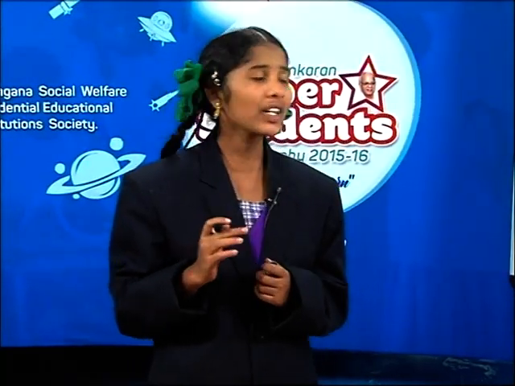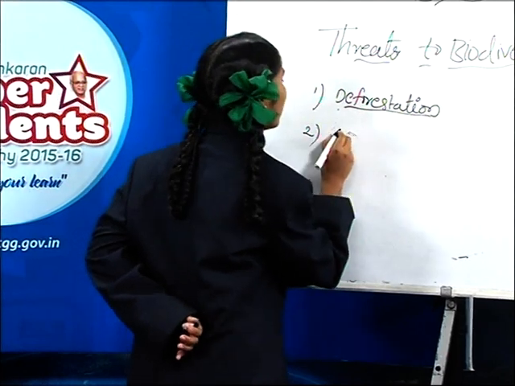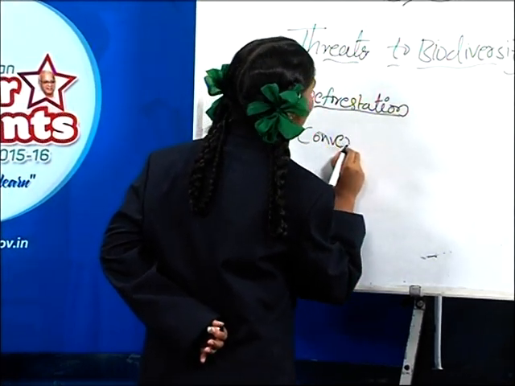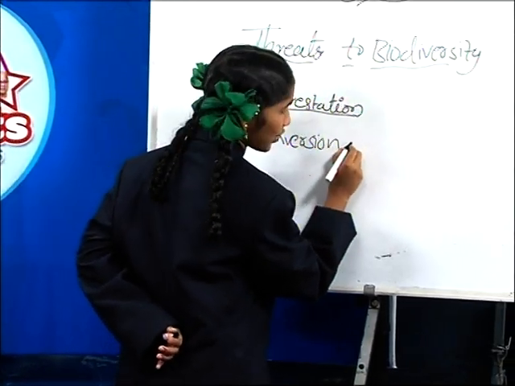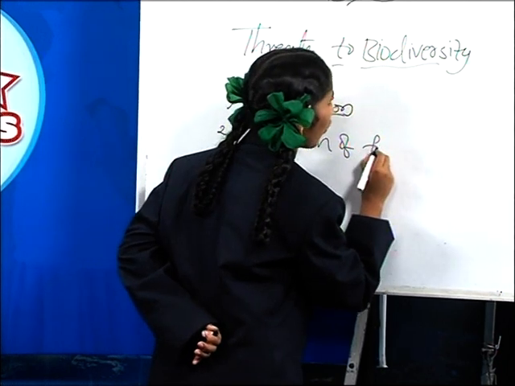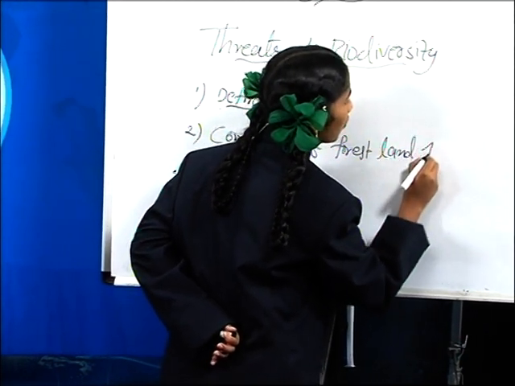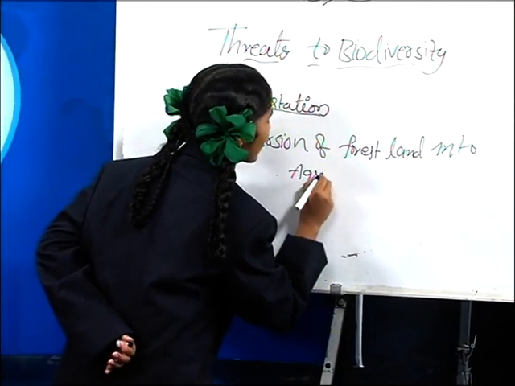And next one is conversion of forest lands to agricultural lands. What is that, friends? Conversion of forest lands into agricultural lands.